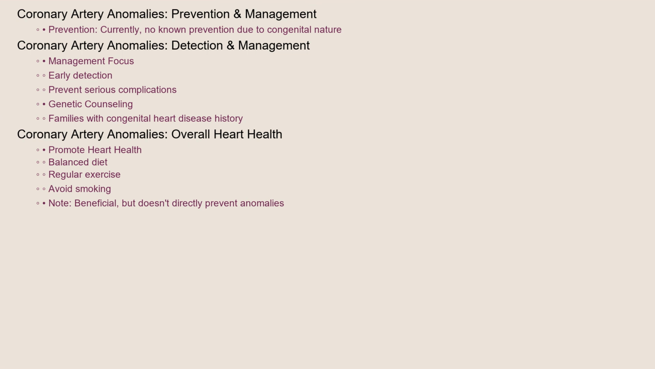Unfortunately, because most coronary artery anomalies are congenital, there is currently no known way to prevent them from occurring. However, early detection and management can help prevent serious complications. Genetic counseling may be considered for families with a history of congenital heart disease. Promoting overall heart health through a healthy lifestyle, including a balanced diet, regular exercise, and avoiding smoking, is always beneficial, even if it doesn't directly prevent the anomaly itself.